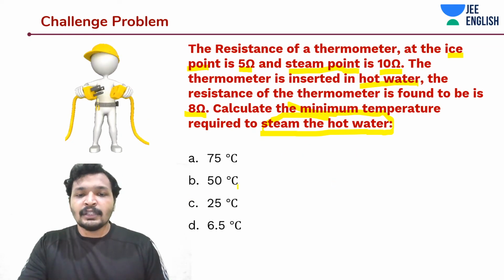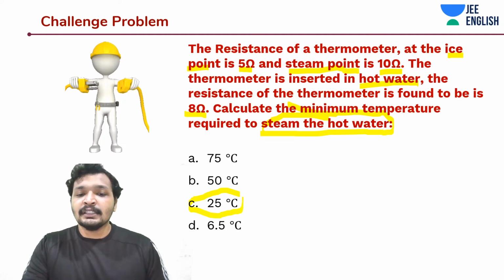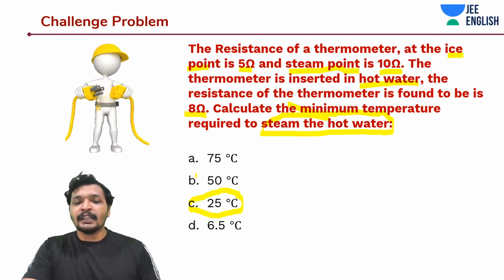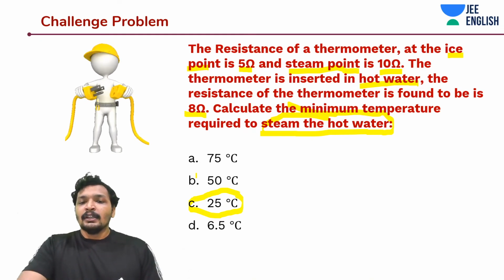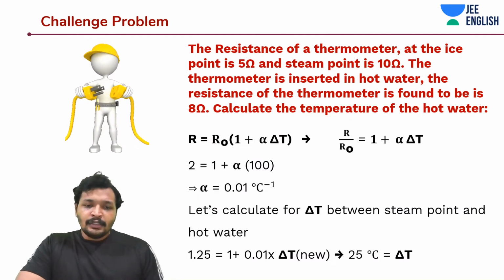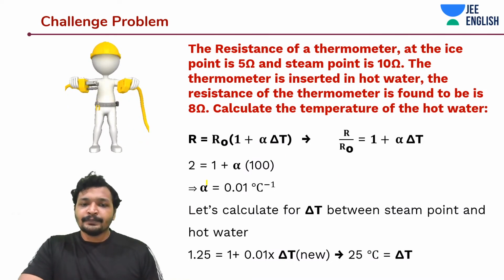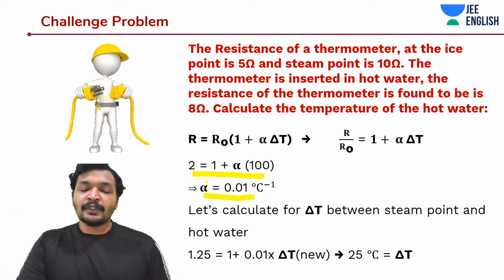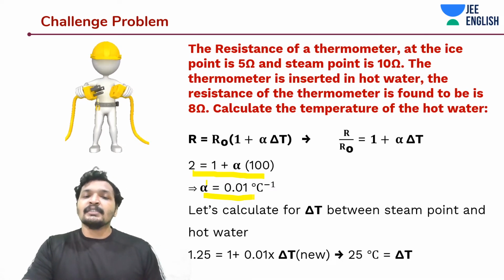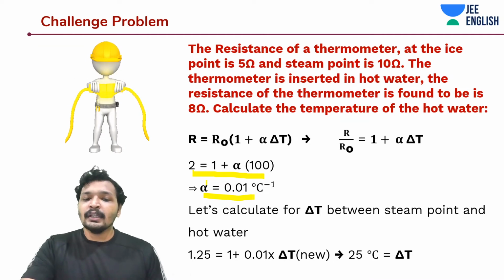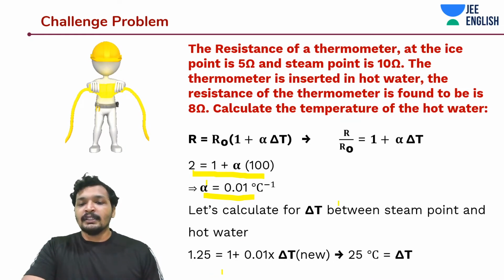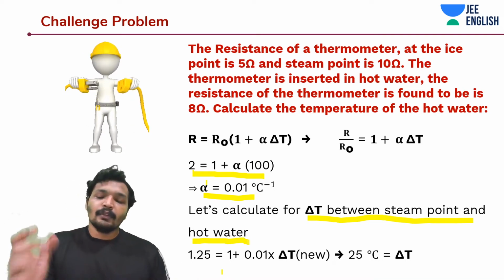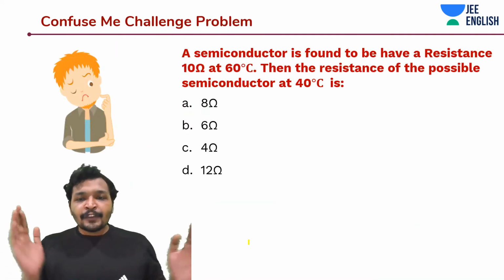But you know that hot water is at 75 degrees Celsius, but we don't need that. So the answer is C. Options given are 75 degrees, 50 degrees, 25 degrees and 6.5 degrees. So this is the solution. Initially I found alpha and wrote it in terms of 0.01 degrees Celsius inverse, since 1 by 100 was a little easier. Then I directly calculated the delta T between the steam point and the hot water. Now, it's a confuse me challenge problem, guys.